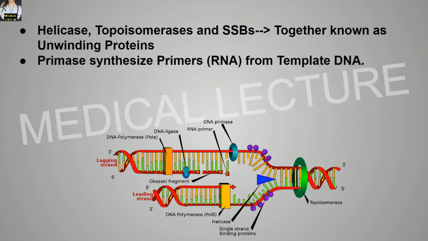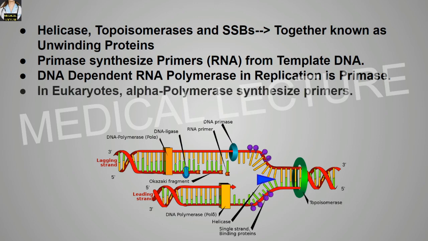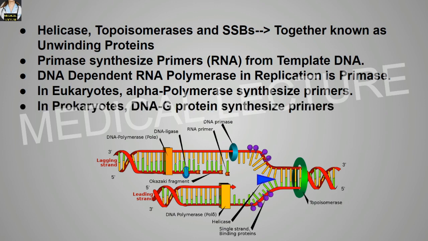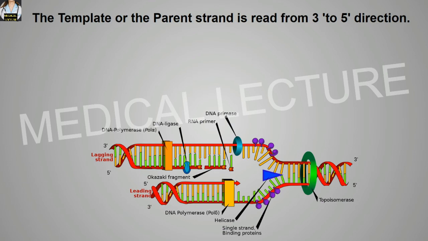The primase synthesizes the primers, RNA or DNA, from the template DNA. DNA dependent RNA polymerase in replication is the primase. In eukaryotes, alpha polymerase synthesizes the primers. In prokaryotes, DnaG protein synthesizes the primers. Remember, the template or the parent strand is always read from the 3' to 5' direction.